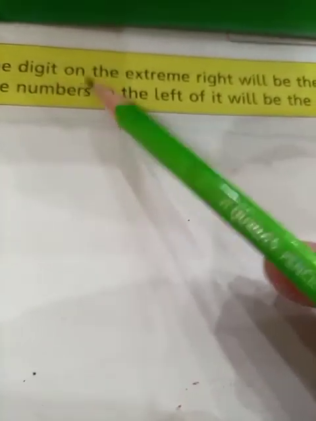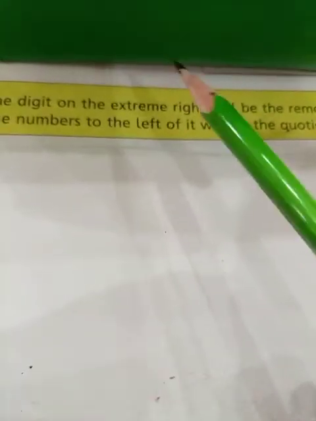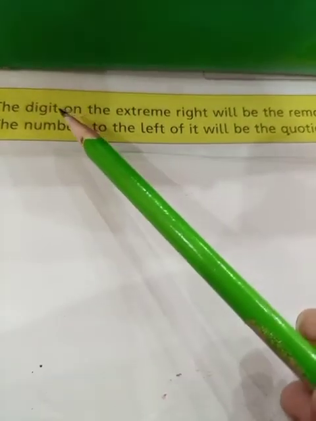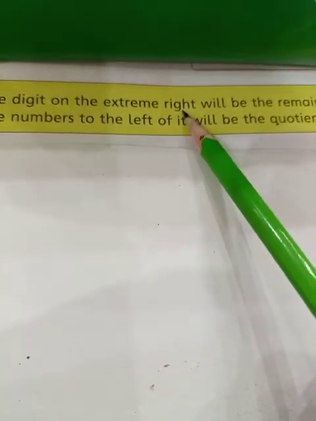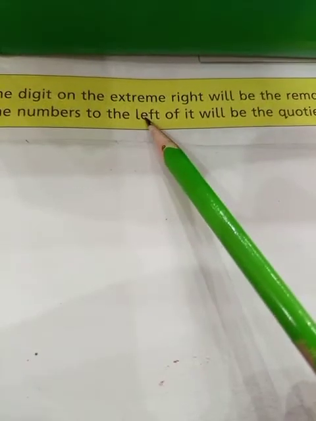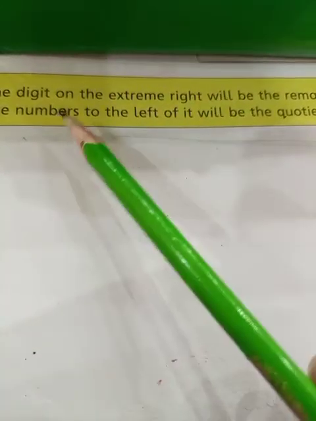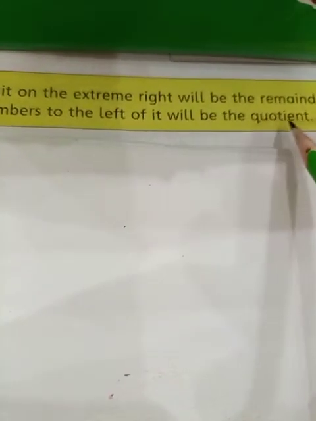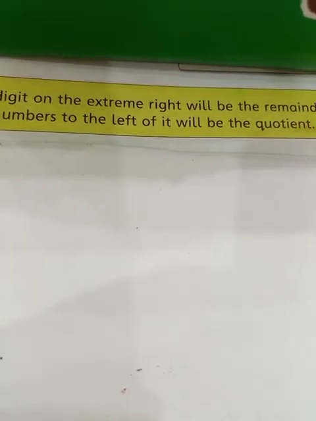The digit on the extreme right will be the remainder. So students, he is telling us that the digit that will be on the extreme right, that is our remainder, and the numbers to the left of it, the numbers that will be towards the left, they will be the quotient as we have solved earlier. Let's try to apply this on this example.